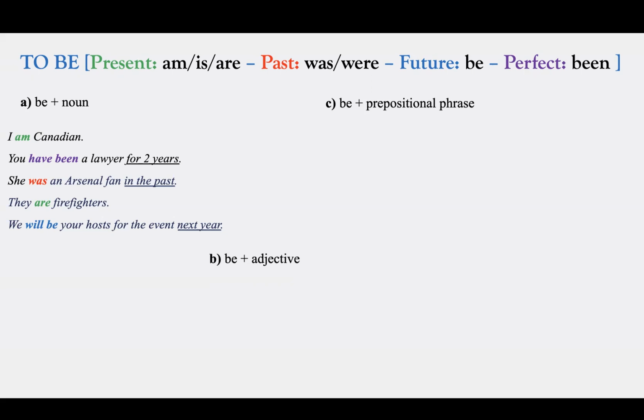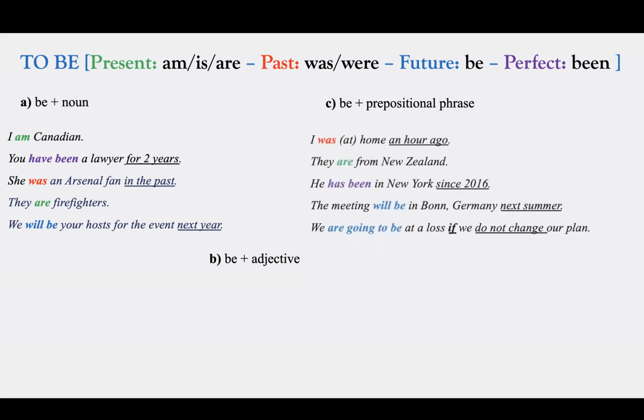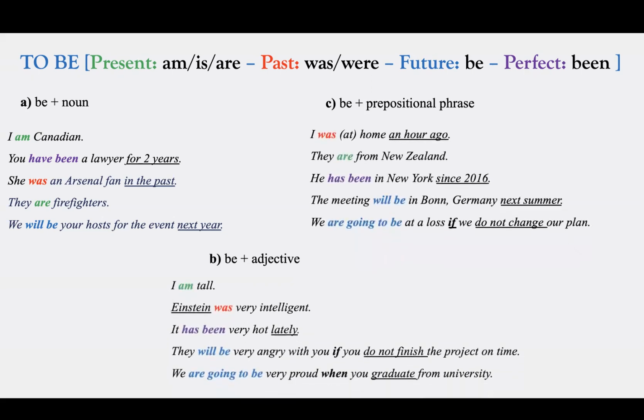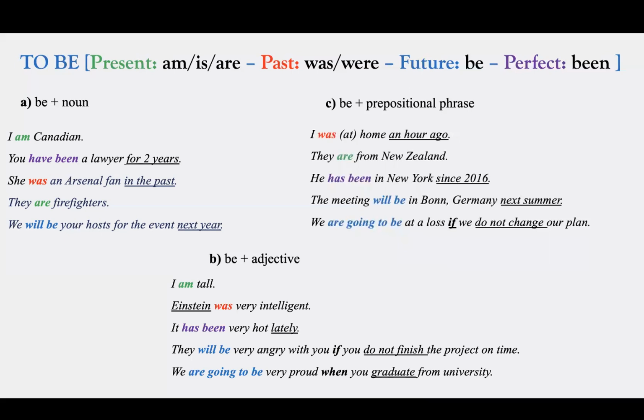The second one, after be, we can also use an adjective. In the previous category, we only used nouns, and now we can use some adjectives. Let's check them. So when we say I am tall, tall is an adjective. When we say Einstein was very intelligent, so here Einstein, we all know that Einstein passed away, died many years ago. So the sentence is talking about past, someone who is not alive now, someone who is dead now. So here, the past form of was, Einstein was.